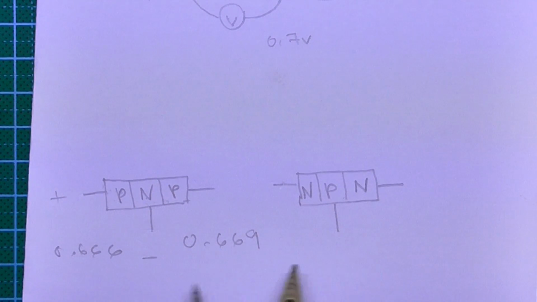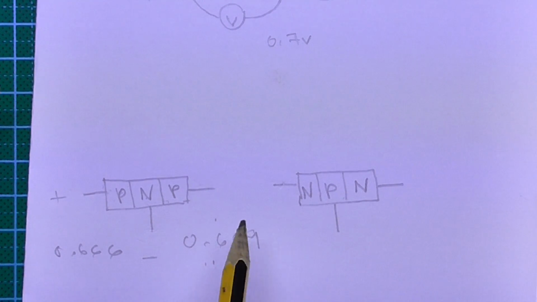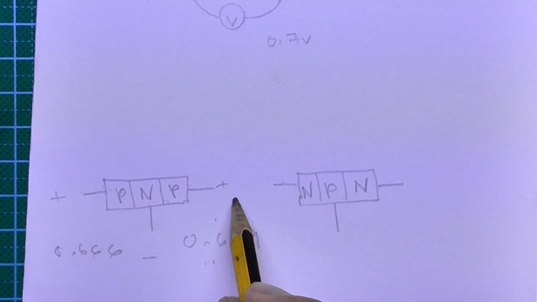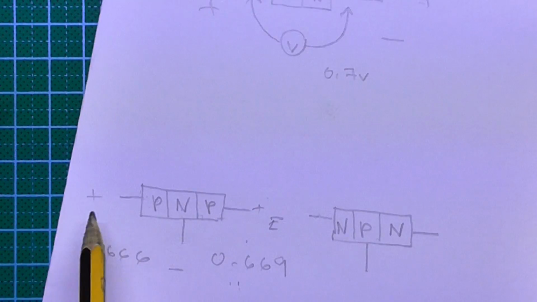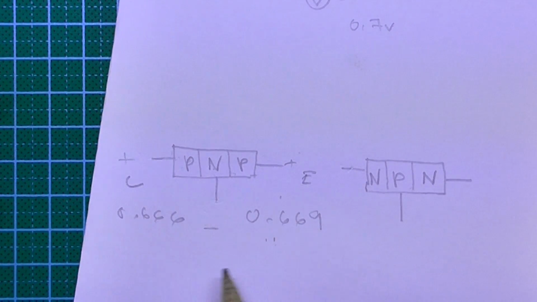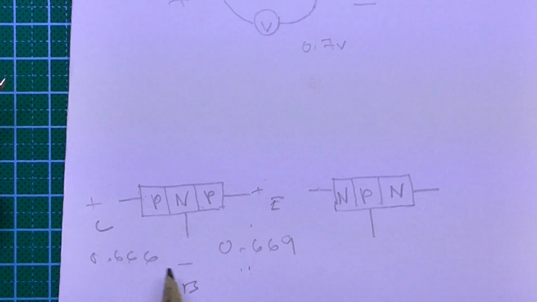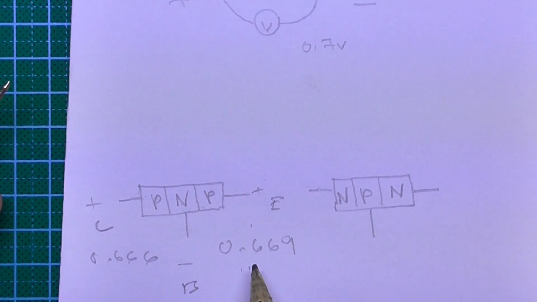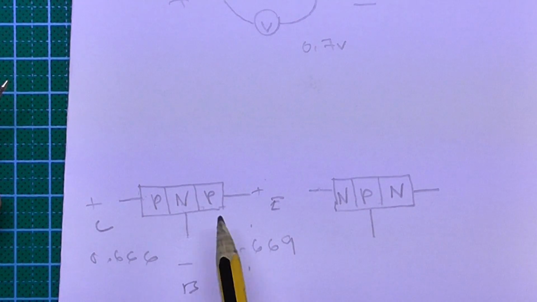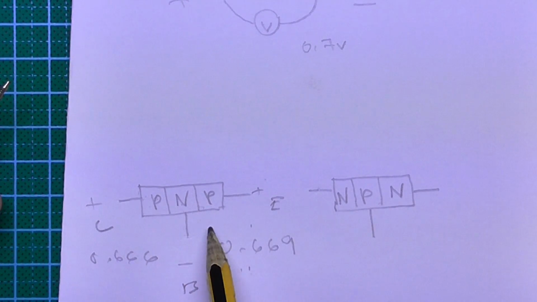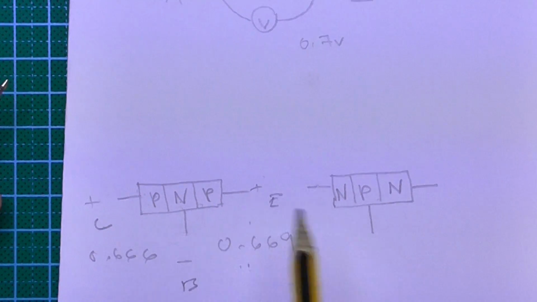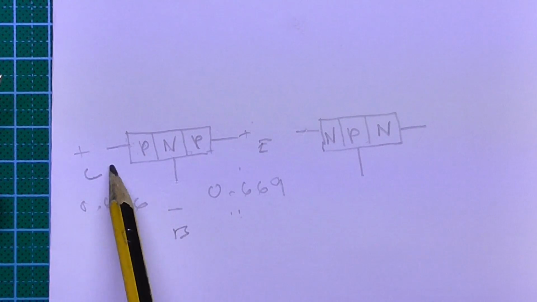So now we know that the highest voltage drop across it is the emitter, this one is the collector pin, and this one of course is the base pin. The reason is that the p-type on the emitter is heavily doped with impurities, which is why the base-emitter junction has a greater voltage drop compared to the collector-base junction.